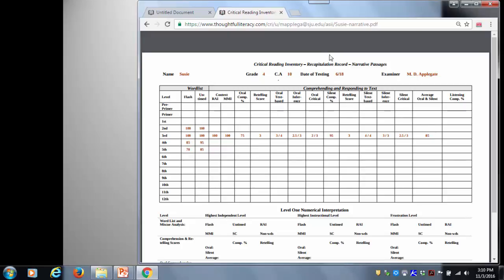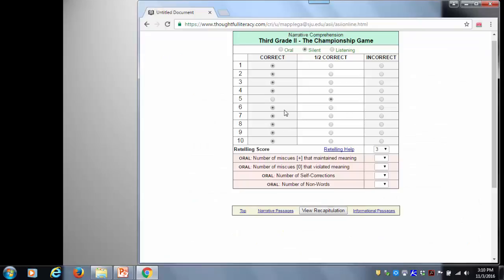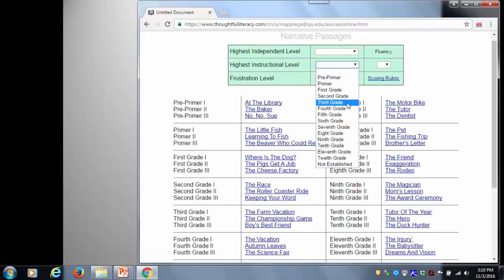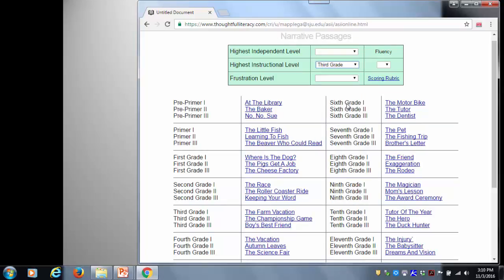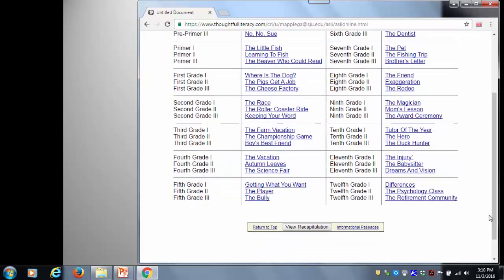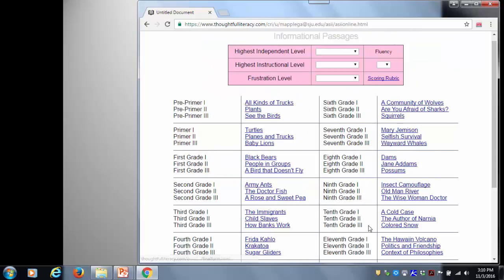Now I have to go back to my narrative passages, and I'm going to put 3rd grade for her instructional level, all right? And then I'm ready to go to see how she'll do with information. So I click the information passages.